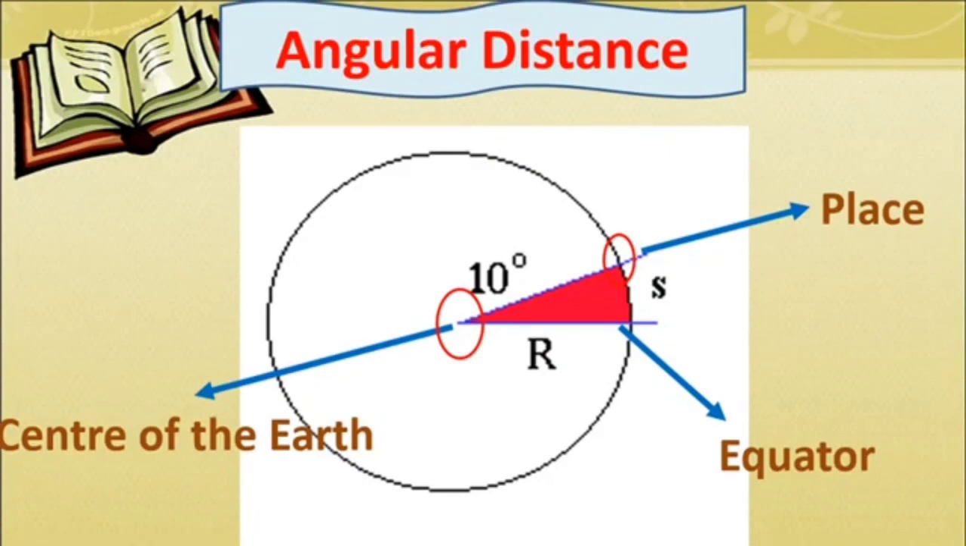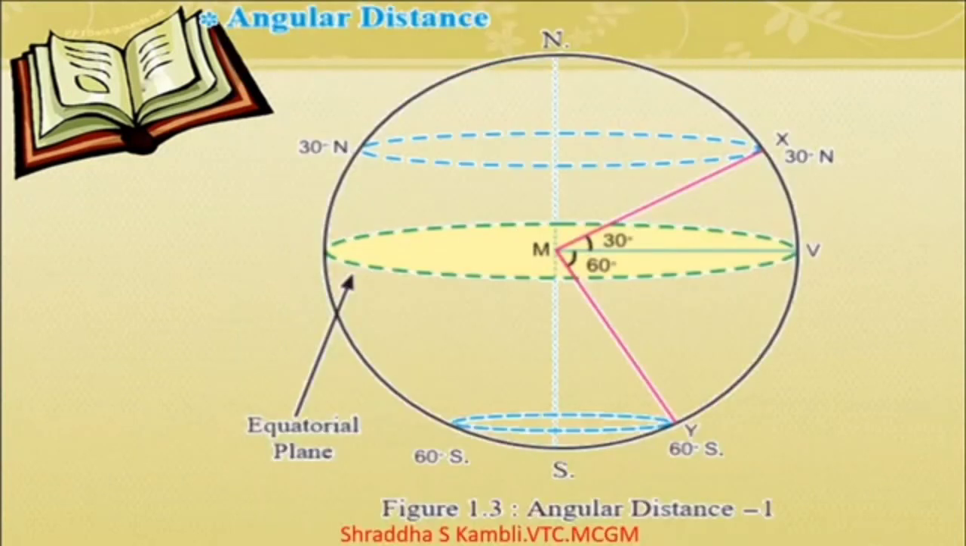Alright, so this is a small concept which is part of the textbook, though it is related not so much to geography but more to mathematics. I hope I have been able to explain this well to you. So see, this is how they have done this angular distance thing in your textbook. You will find this particular image in your textbook.